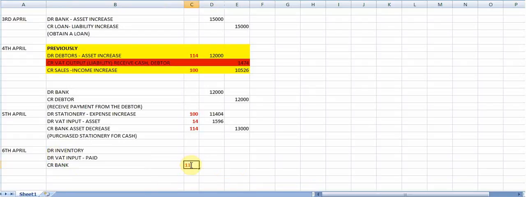The bank is a representative of 114%. The VAT input, 14%, inventory, 100%. And I credit the bank with the total of 20,000. For the VAT input, I'm going to say 20,000 divided by 114 times 14. Rounded there, I get to an amount of 2,456. And then for the inventory, I'm going to say 20,000 divided by 114 times 100, and rounded in Excel, that gives me